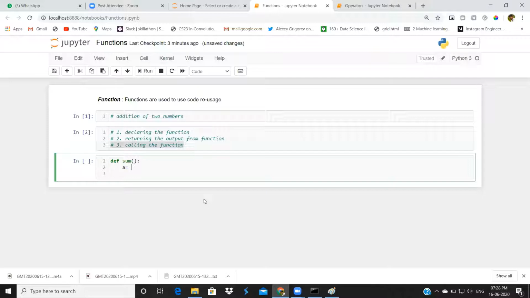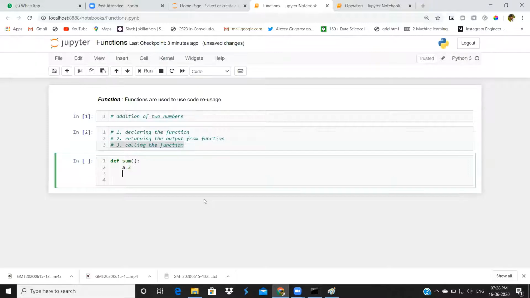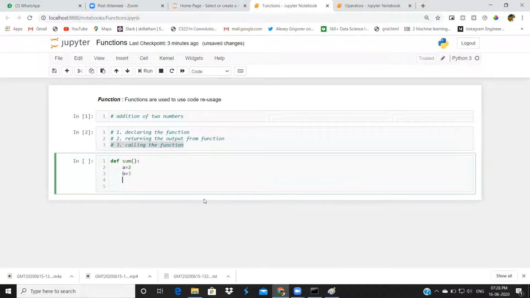Inside, I will take 2 variables, a equal to 2, b equal to 3. I want to sum this a, b.